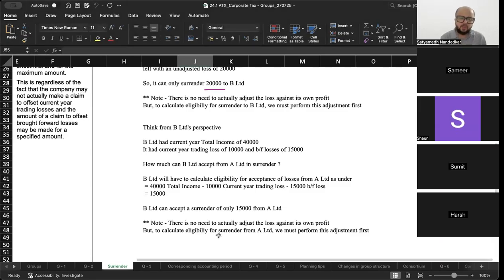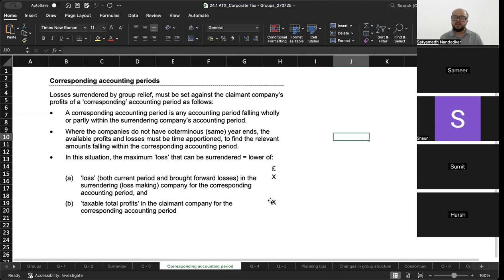Okay. Now, no loss can be adjusted against any gain or against profits of another company. Losses surrendered by group relief must be set against the claimant company's profits of a corresponding accounting period. And what is a corresponding accounting period? It is any accounting period falling wholly or partly within the surrendering company's accounting period. Where the companies do not have coterminous year ends, the available profits or losses must be time apportioned to find the relevant amount falling.